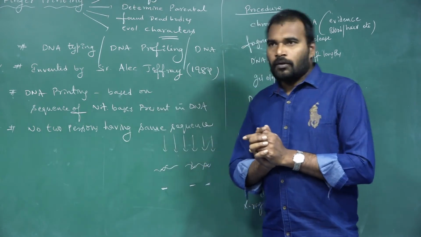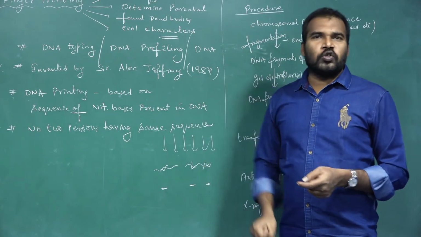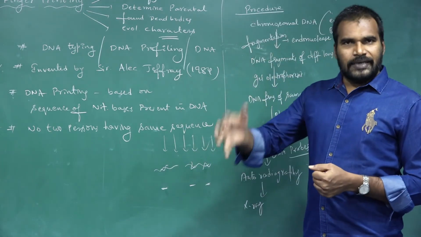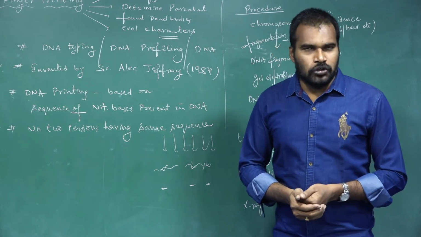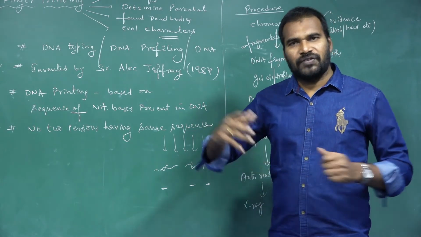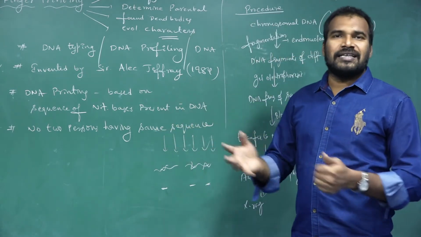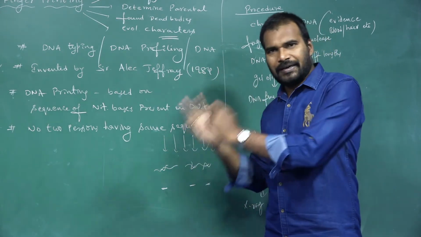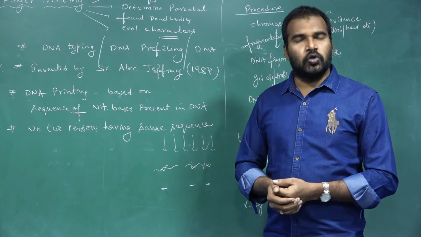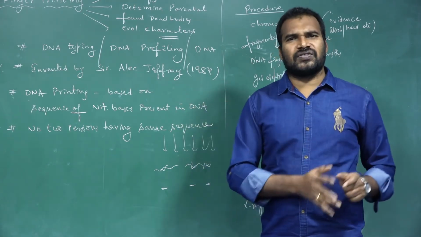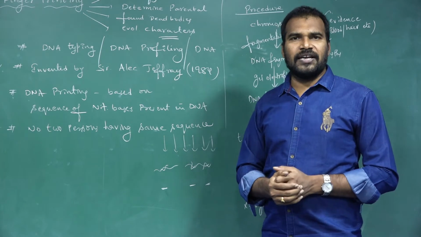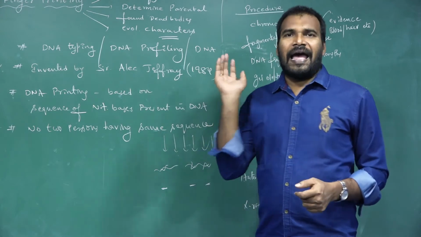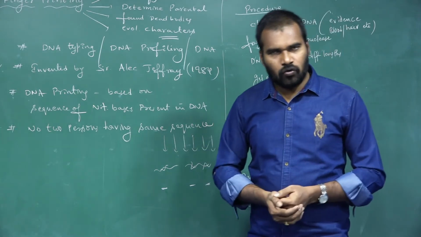So once again, first of all, collect the chromosomal DNA from evidence like blood, hair, etc. Then do the fragmentation by using enzymes like endonucleases, so that we get DNA fragments of different lengths. Then do the gel electrophoresis, so that we segregate the DNA fragments by length. Thereafter, do the blotting, that means spreading these same-length DNA fragments onto the surface of a nylon sheet. Then add the DNA probes, artificial genetic codes.